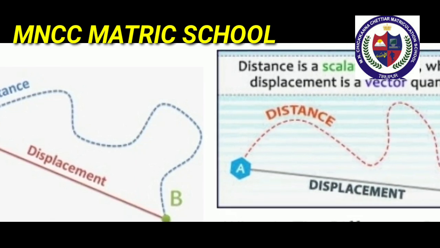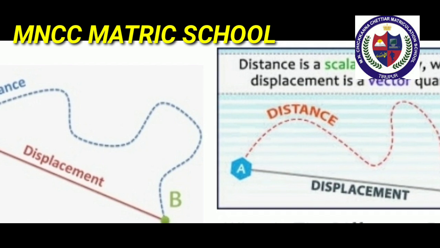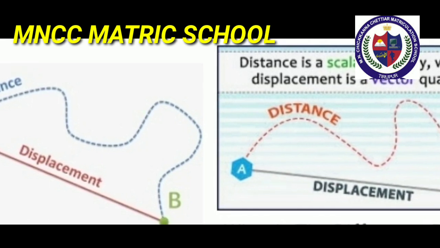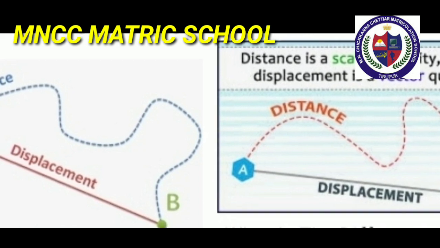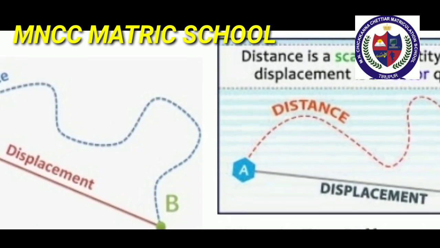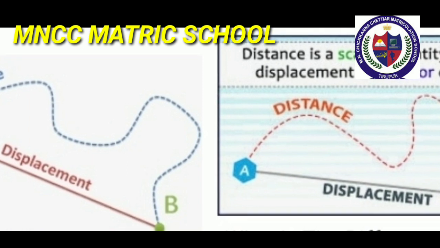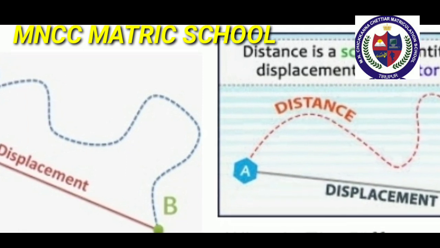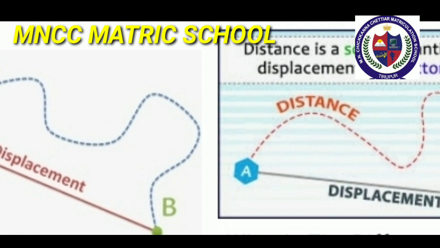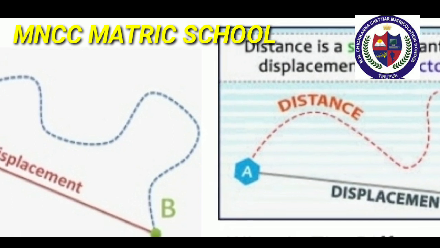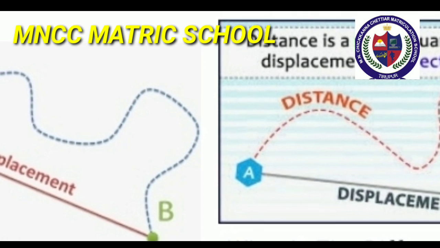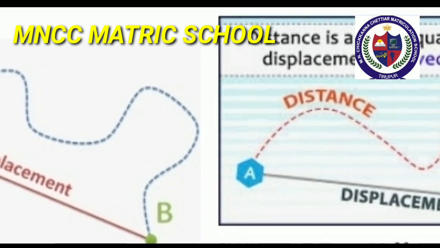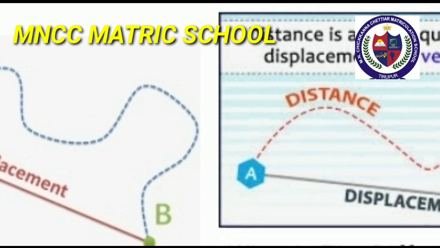Our next topic is displacement. It is defined as the change in position of a moving body in a particular direction. This is called displacement. That means it refers to how far out of place an object is. It is the object's overall change in position. Its SI unit is meter. It is a vector quantity.